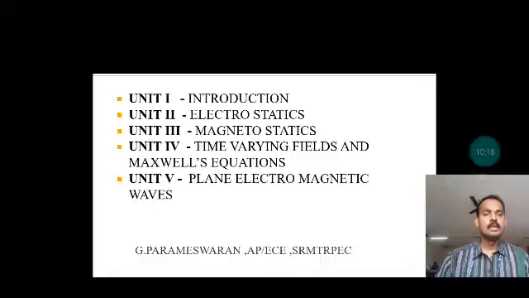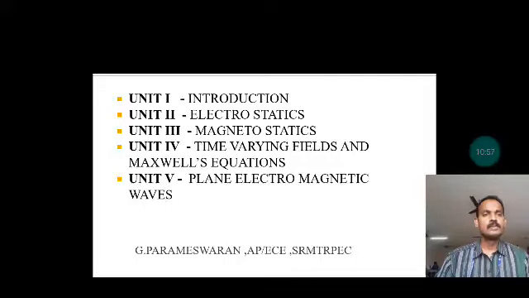Unit 3 is magnetostatics. This is related to the magnetic field parameters of the electromagnetic wave. Magnetostatics deals with magnetic field parameters of electromagnetic waves. This is the second half, and unit 2 is the first half. The second and third units combined, that is, electrostatics and magnetostatics combined in unit 4, is called the electromagnetic field.